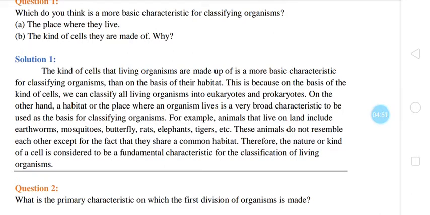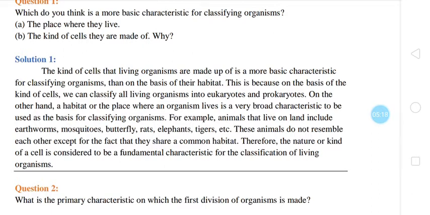For example, animals that live on land include earthworms, mosquitoes, butterflies, rats, elephants, tigers, etc. These animals do not resemble each other except for the fact that they share a common habitat. Therefore, the nature or kind of cells is considered to be the fundamental characteristic for the classification of living organisms.